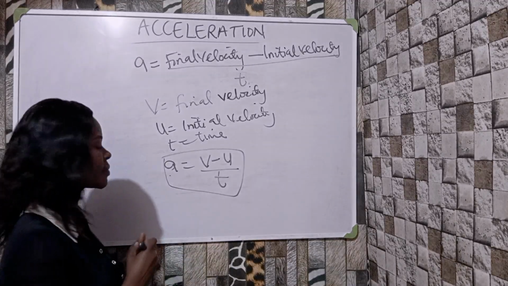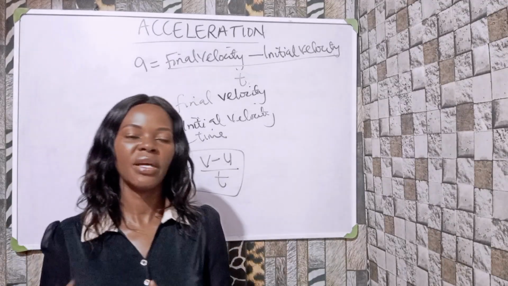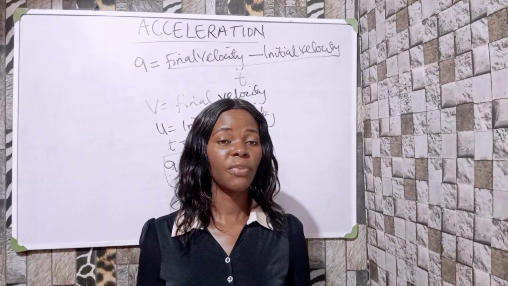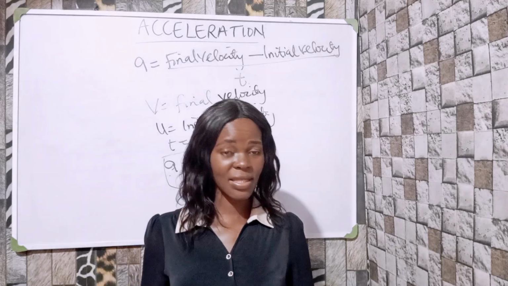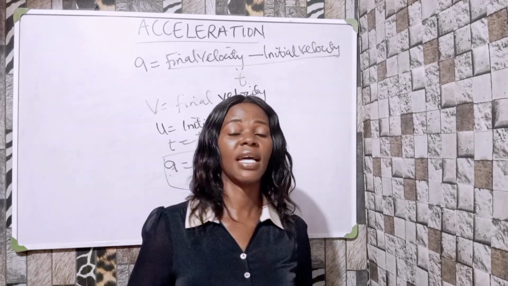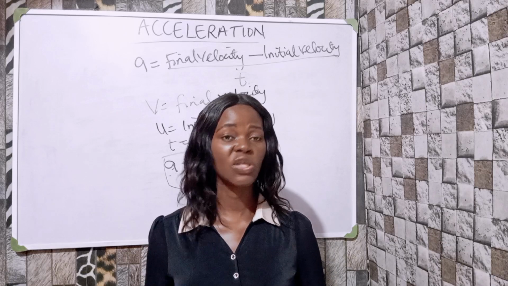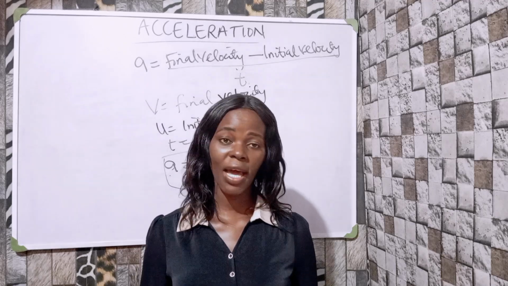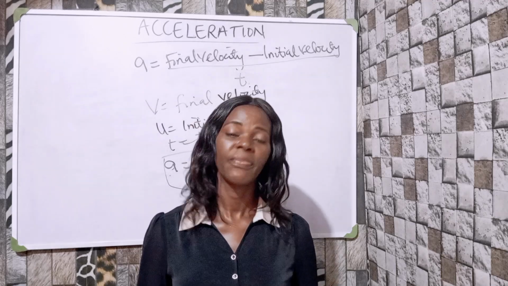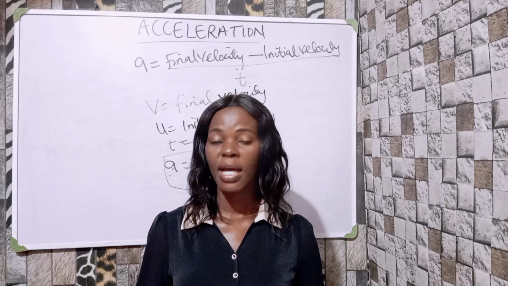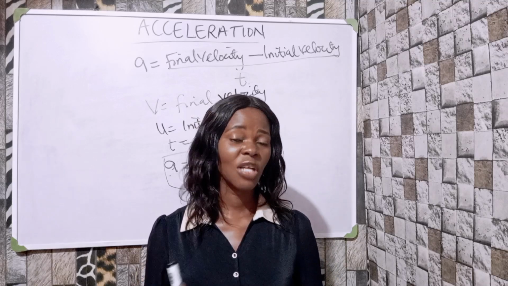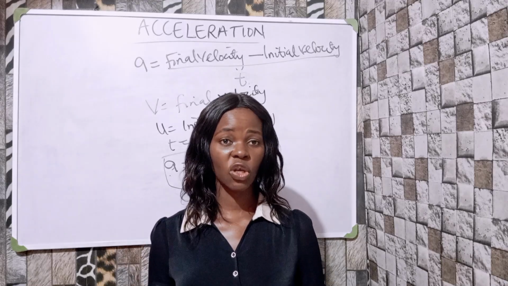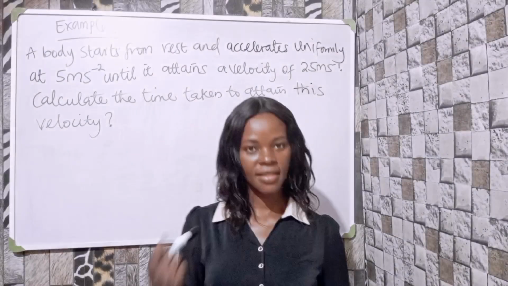We can also note that when a body is not moving at all, it means the body starts from rest. And once a body starts from rest, its initial velocity u equals 0. So you can easily find your acceleration, your time, or your final velocity. Remember that deceleration is the opposite of acceleration, and if you're asked to calculate deceleration, you're looking for a, but your answer will have a negative sign. Let's look at an example of a question on acceleration.